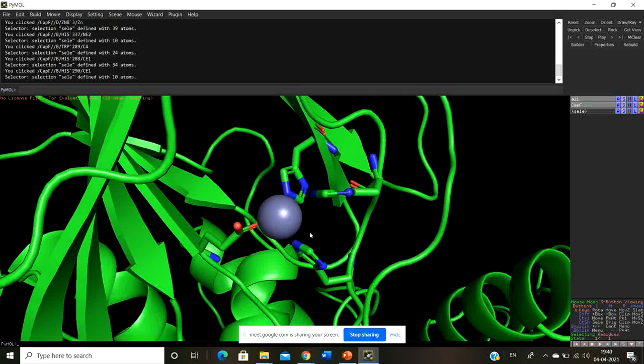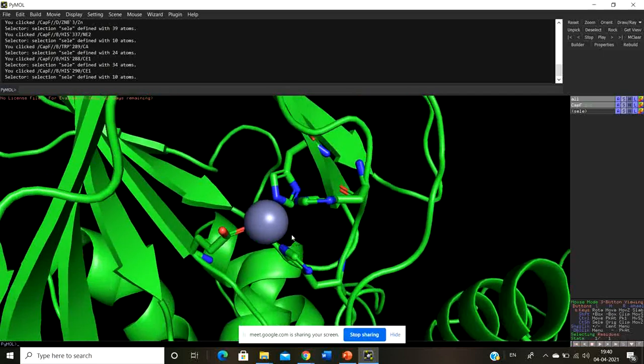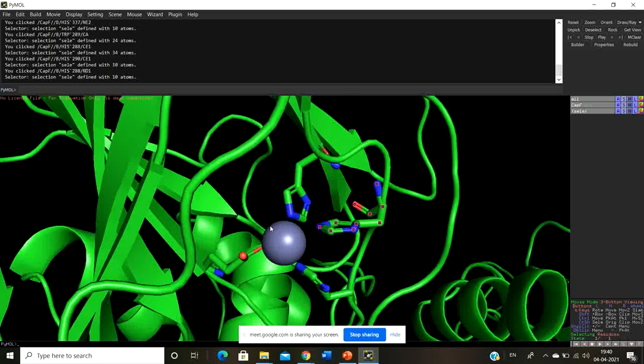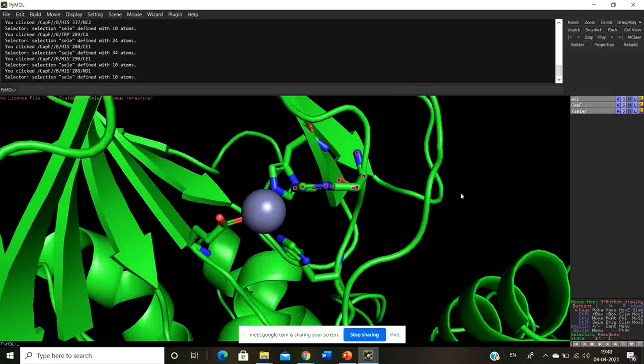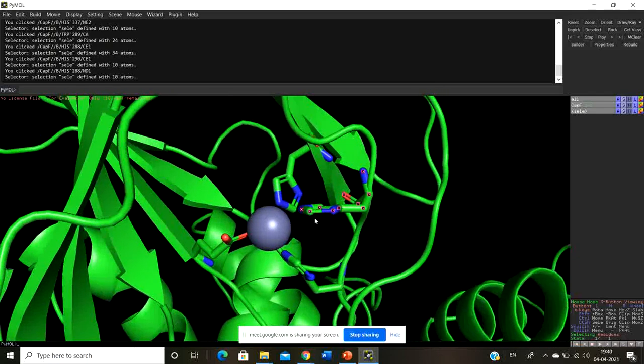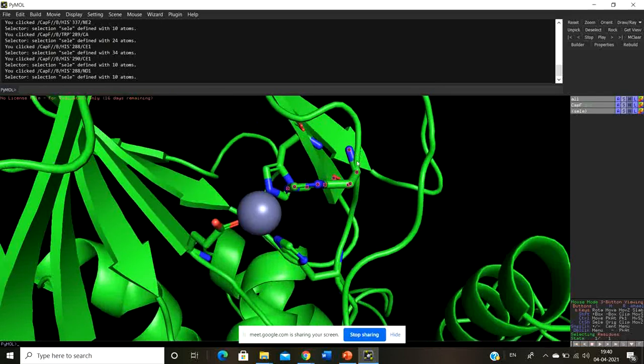Now suppose while predicting the structure, I predict that this R group will protrude this side, pointing towards the zinc ion. Now suppose I predict that this histidine will look at the right side. Then can this histidine make a coordination bond with zinc? No, it can't. So this is the side chain packing.